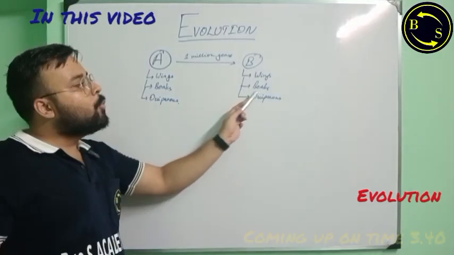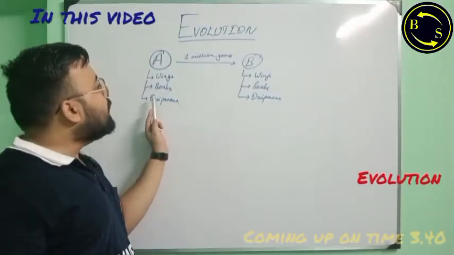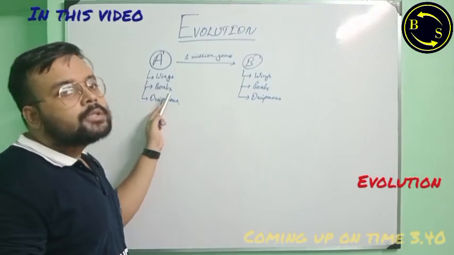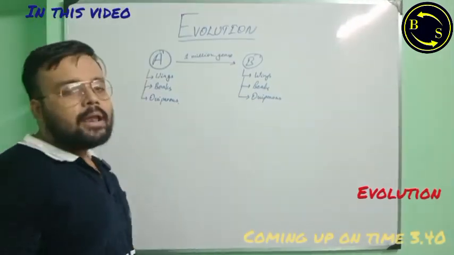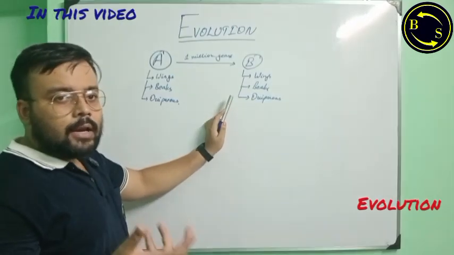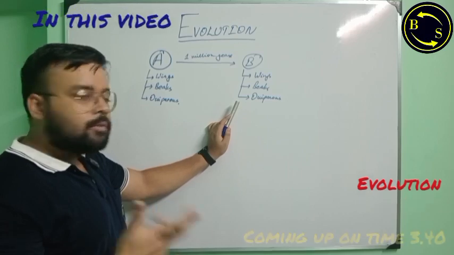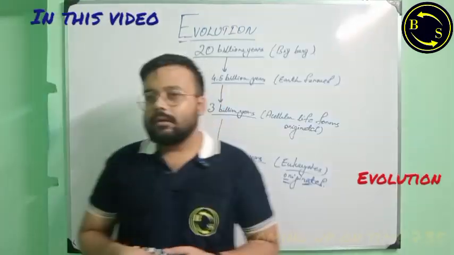They will have more specialized beaks. Okay, maybe A had beaks which can only eat soft fruits, but B will have beaks which will enable B to have like soft food and hard nut seed. Okay, so the beaks will be much more better.